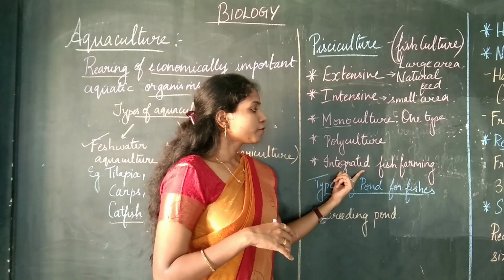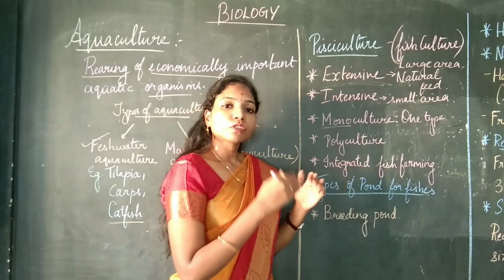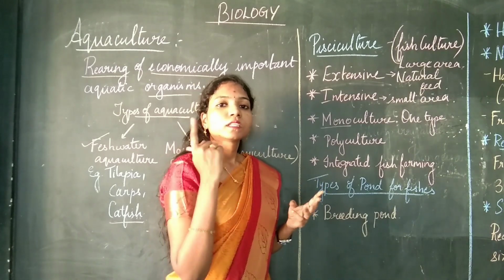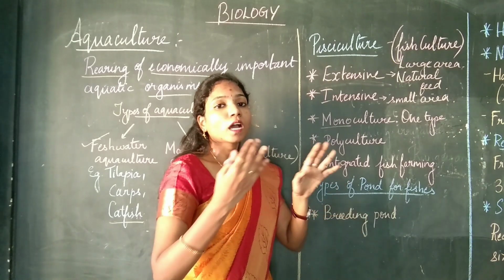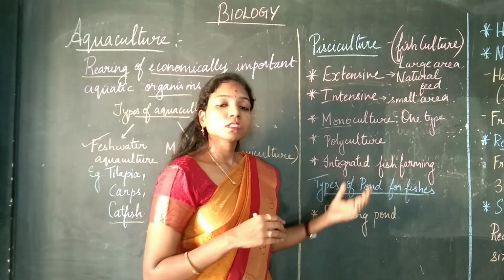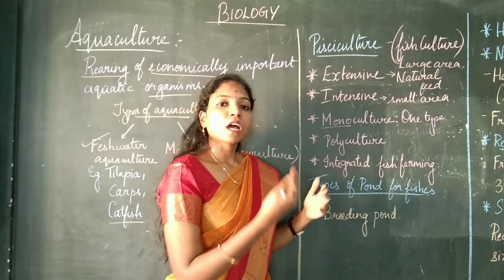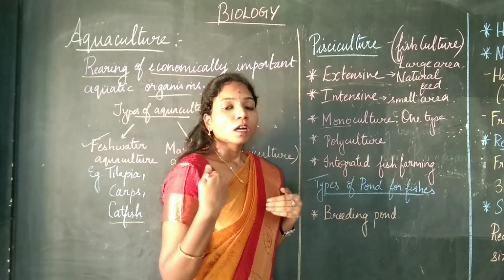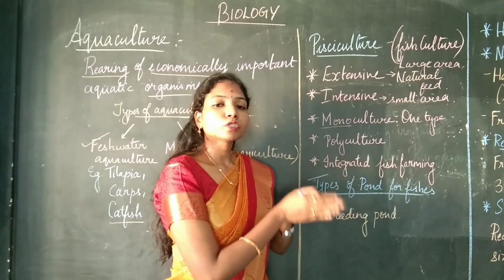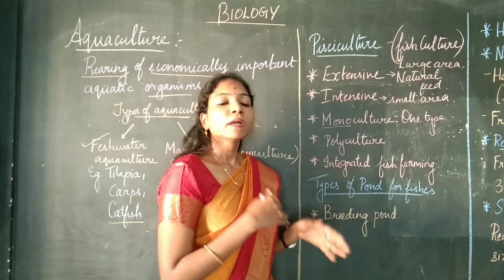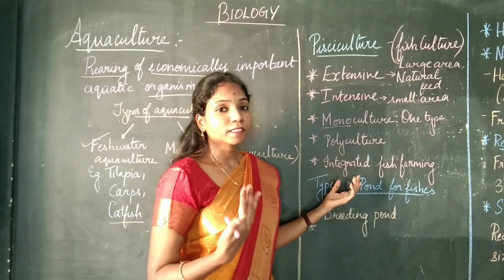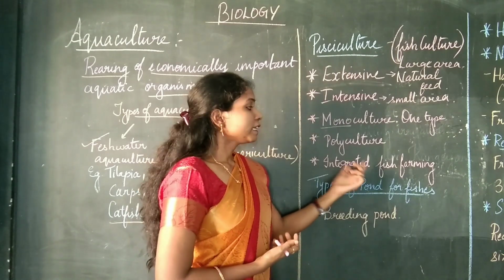So what is integrated fish farming? The fishes are cultured along with pigs, ducks, poultry and all those things, or along with agricultural crops. The main reason for doing this is that the waste coming from the agricultural fields or from the poultry and all of those things will be recycled. And the amount of water used for the fishes as well as the crop is going to be reduced. So consumption of water is less, as well as the waste is recycled. So that is integrated fish farming.